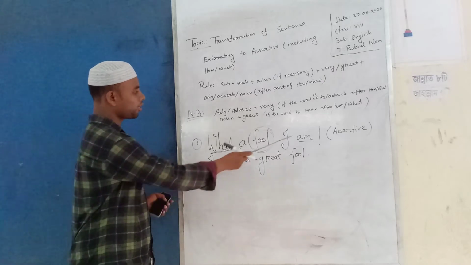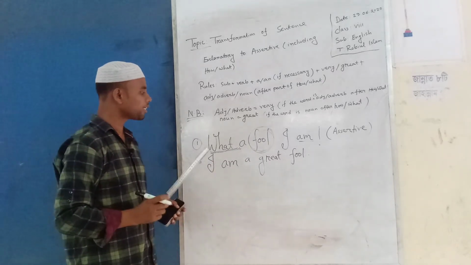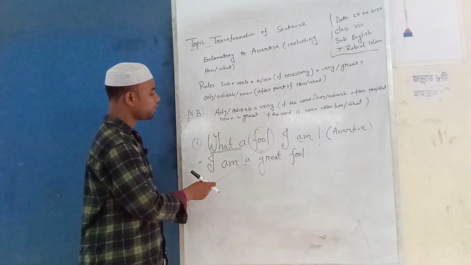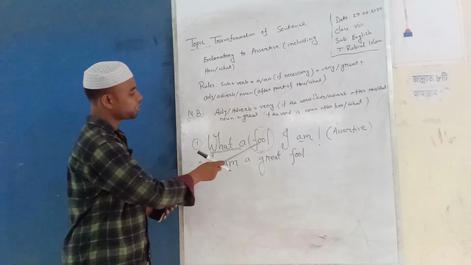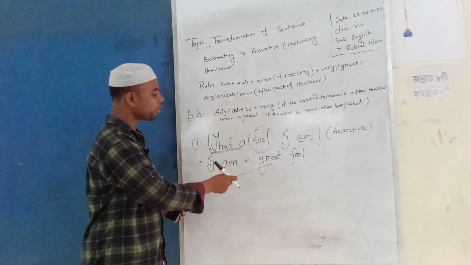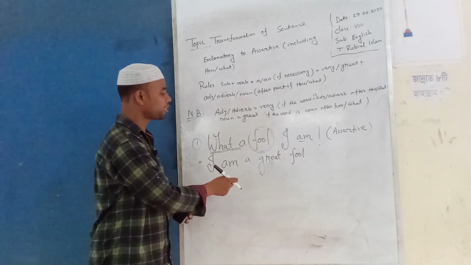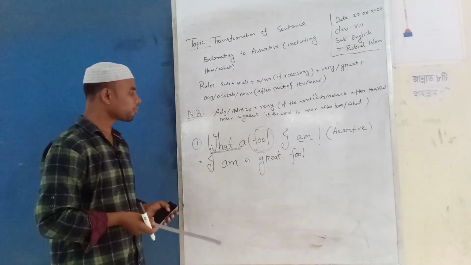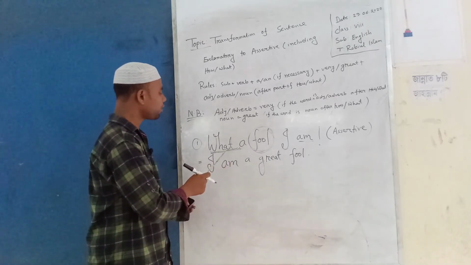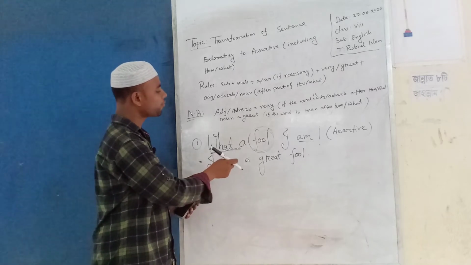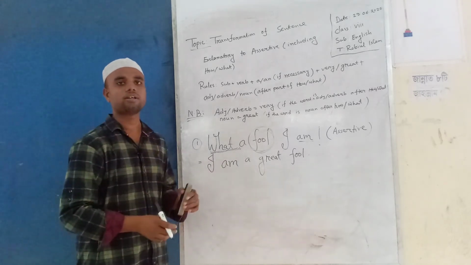Verb here am. Then a/an if necessary. A. Then very/great. This word is a noun, so we can give here great. Then the remaining part of the sentence. Remaining part after how/what is fool. So, I am a great fool.